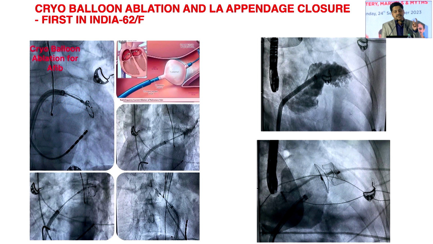Another important thing is the patient who is not tolerating a NOAC agent. They have been given antiplatelets. Antiplatelet drugs are no longer going to prevent the stroke. When the patient is not tolerating the recommended dose of NOAC agent, they should go for appendage occlusion. That's what we have done for this particular patient. She was not tolerating it. Simultaneously, we did AF ablation with the cryoballoon, so that maintaining sinus rhythm itself reduces the risk of stroke dramatically. Even though it is not recommended to prevent stroke, it reduces it dramatically.